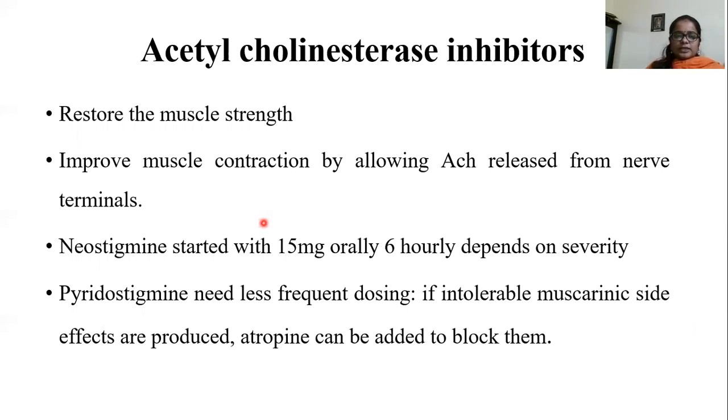Mainly neostigmine and pyridostigmine are used for the treatment of MG, and the neostigmine dose is 15 mg 6 hourly, depending upon the severity of the condition. Pyridostigmine does not require frequent dosing. If any muscarinic side effects occur, we can add atropine also. Atropine is an anticholinergic drug.